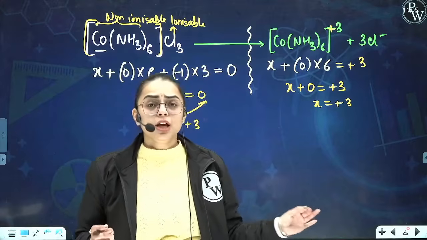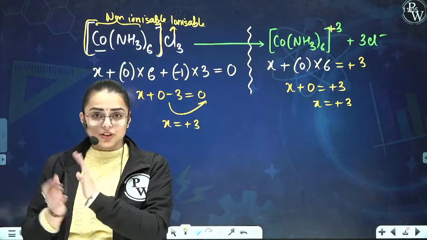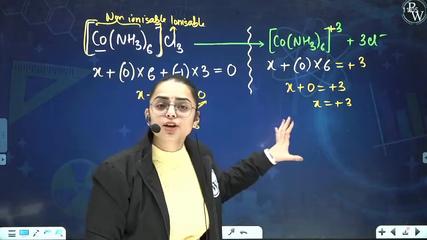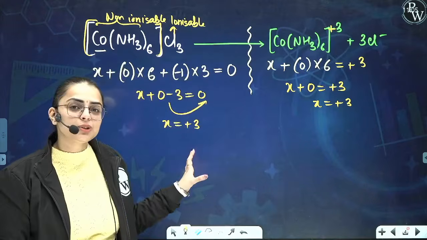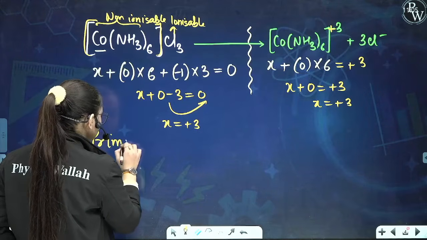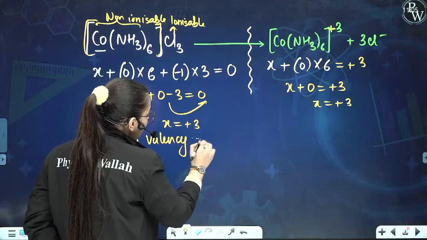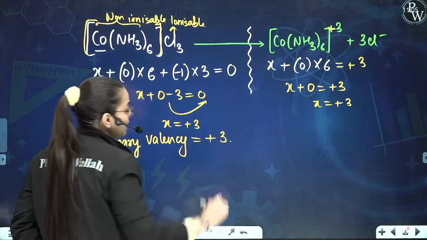Am I right? So I told you that primary valency exhibits oxidation state. So if I ask you what is the primary valency for this particular compound, you will say that, ma'am, primary valency is another name for oxidation state. So over here in this particular compound, the primary valency comes out to be +3.